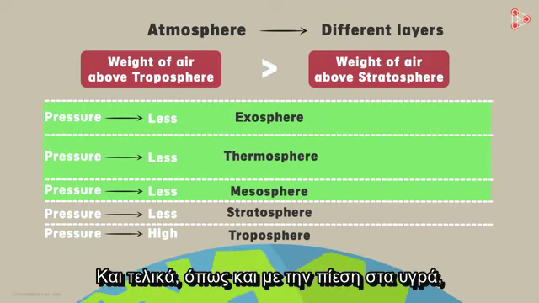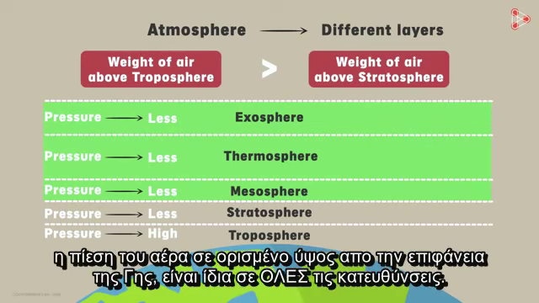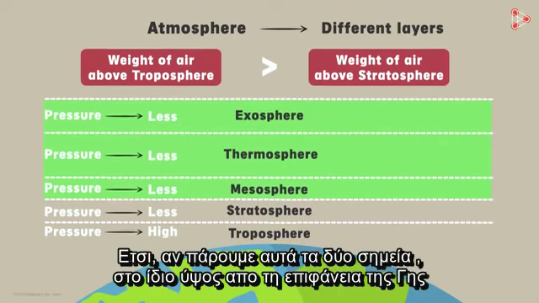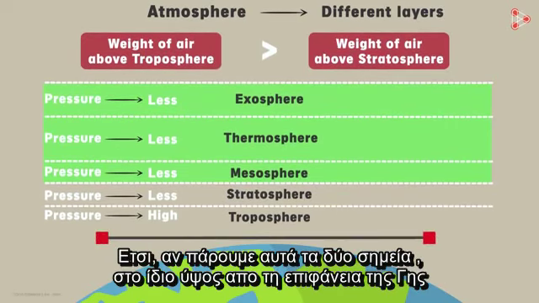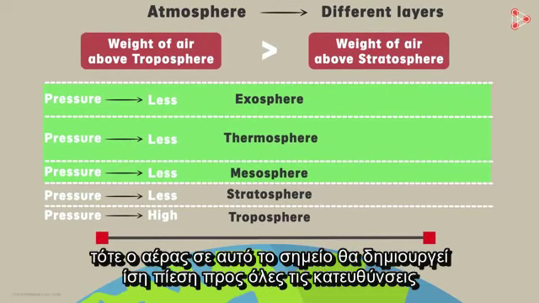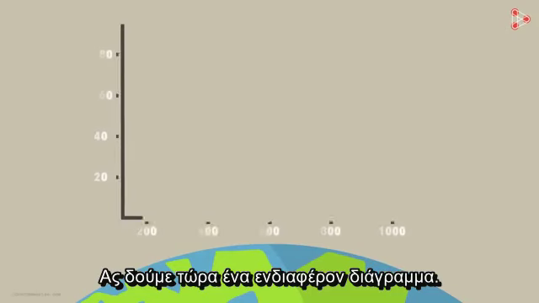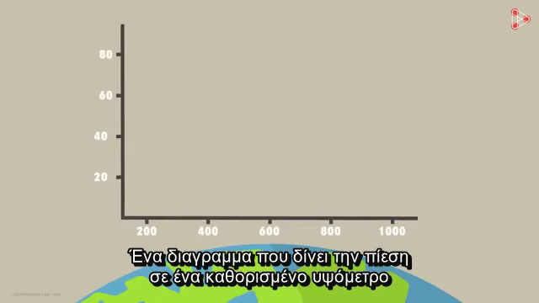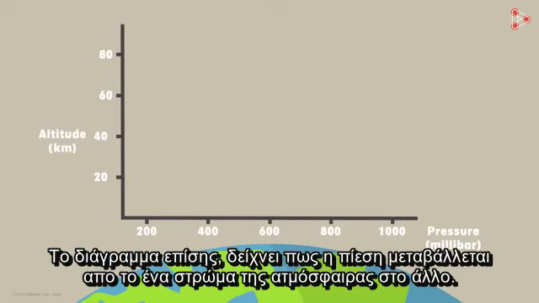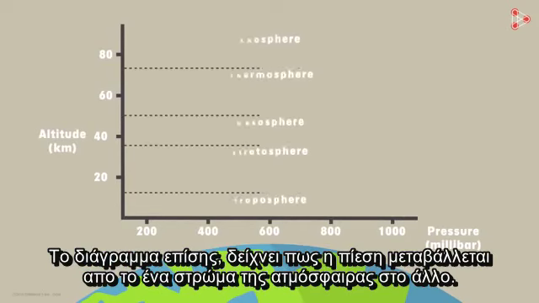And finally, just like the pressure in liquids, the air pressure at a particular height above the Earth's surface is the same in all directions. That is, if I take these 2 points at the same distance above the Earth's surface, then the air at this point will exert an equal pressure in all the directions, just like the air at this point. Let's look at an interesting graph now. A graph which represents pressure at a particular altitude. The graph also represents how the pressure varies from layer to layer.